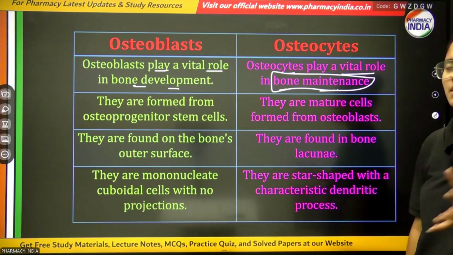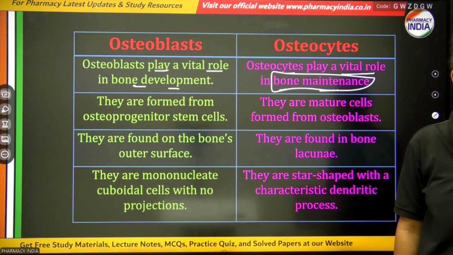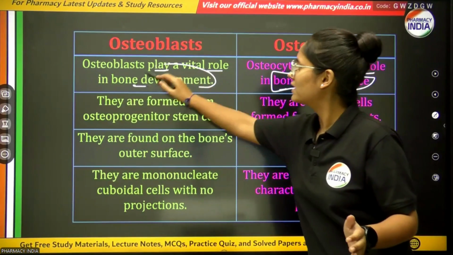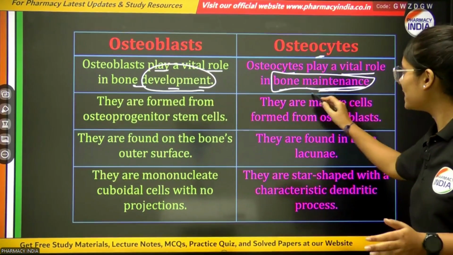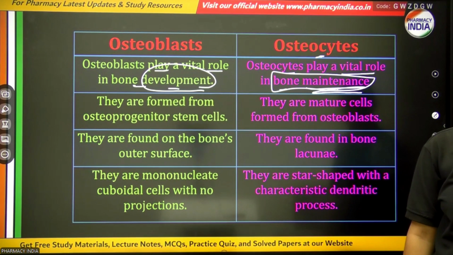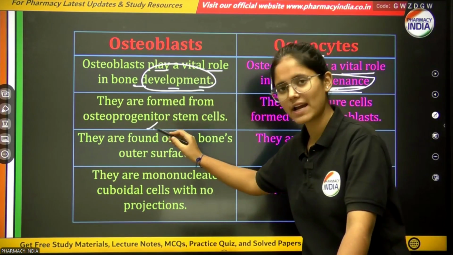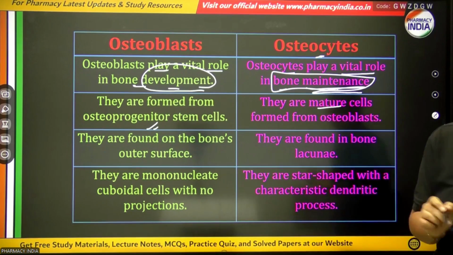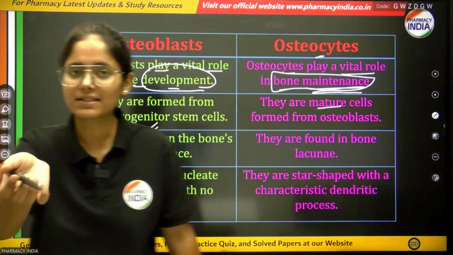So there is a major difference between these two. Osteoblasts are formed from osteoprogenitor stem cells, and osteocytes are mature cells formed from osteoblasts themselves.